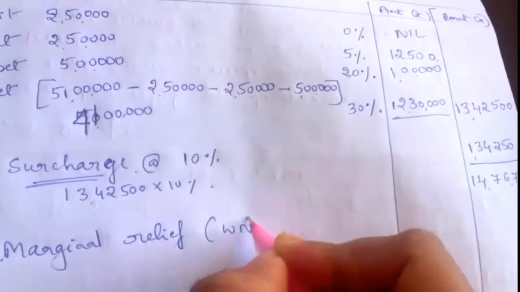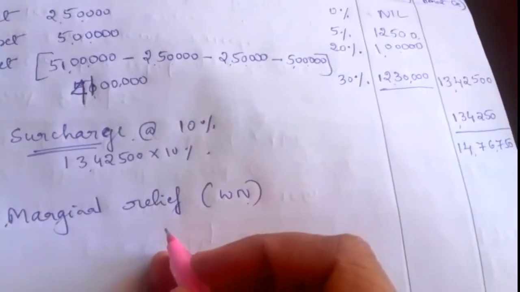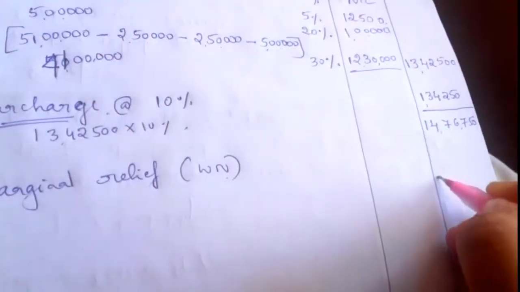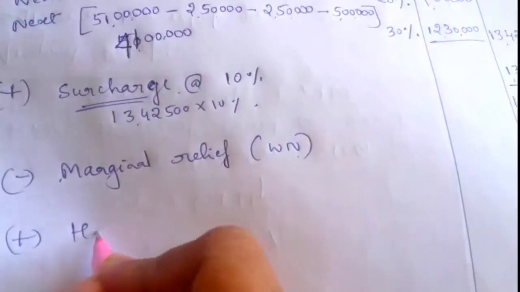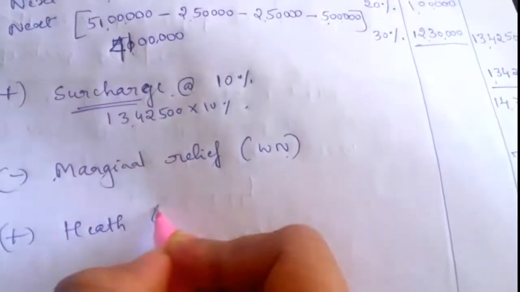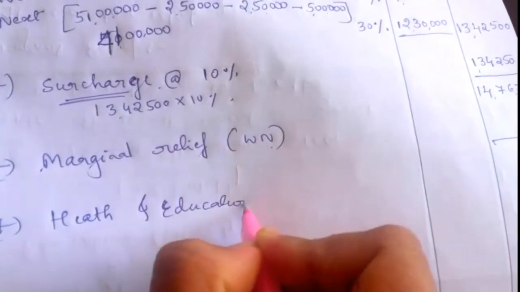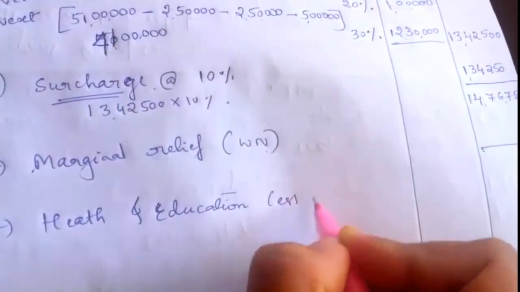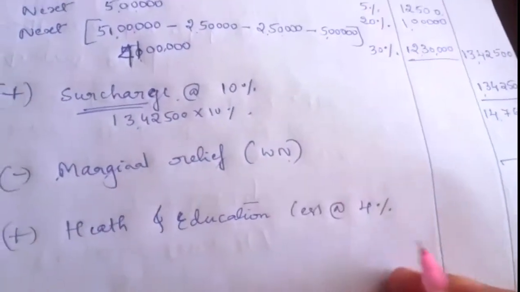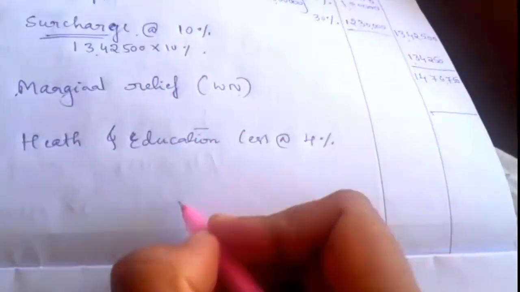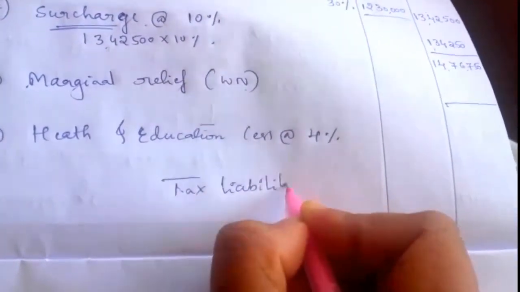So write a working note here, so that we can calculate. After marginal relief, we will get one value. Next we have to add health and education cess. So the balance is the total tax liability.